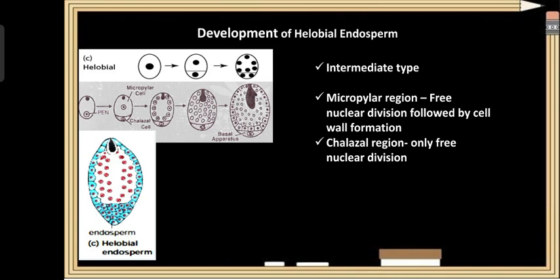In this development, the primary endosperm nuclei found towards the micropylar region undergo free nuclear division followed by cell wall formation, resulting in a mass of endosperm. In the chalazal region, the primary endosperm nuclei undergo only free nuclear division.